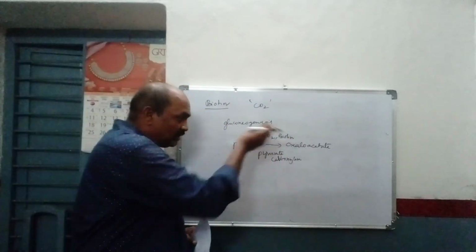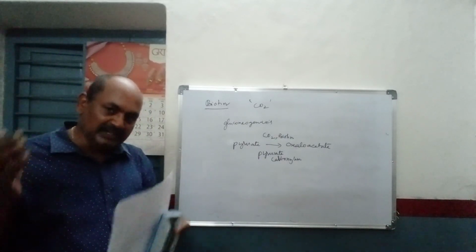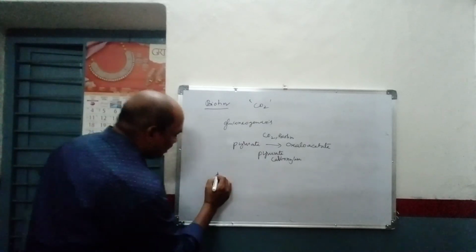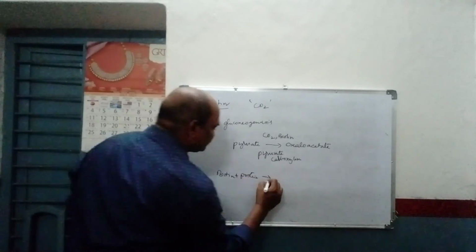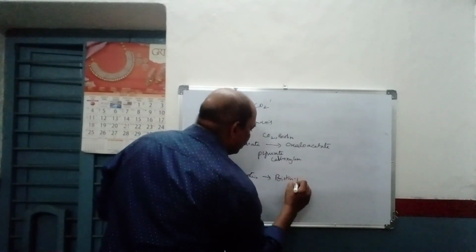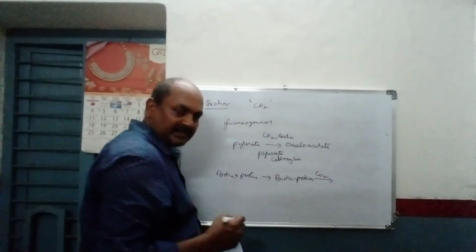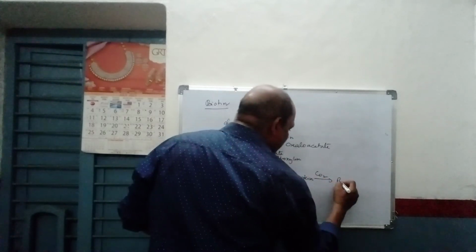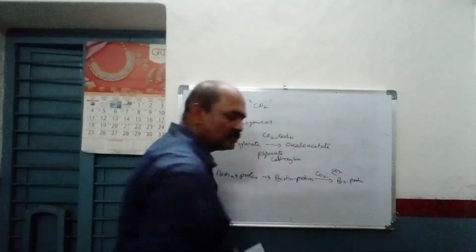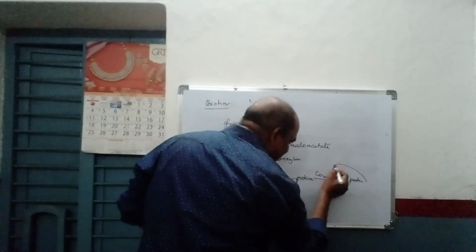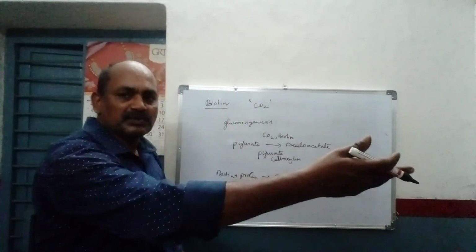Biotin can bind the protein, so that a biotin enzyme complex will be formed, that means biotin plus protein gives the biotin protein complex. This biotin protein complex will capture carbon dioxide, so that we have biotin, protein and the CO2 group associated with the biotin, and this entire complex is able to transfer the carboxyl group to the substrate.